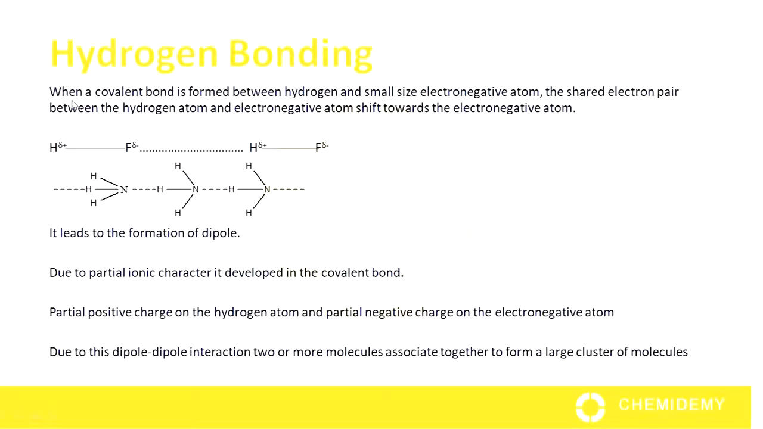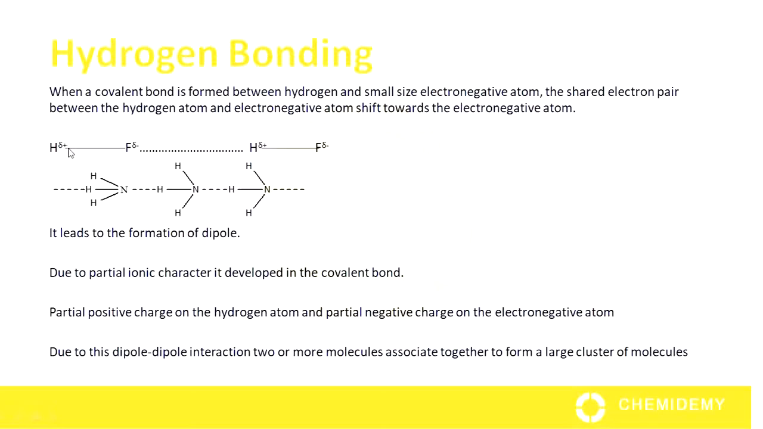So, when a covalent bond is formed between hydrogen and a small size electronegative atom, the shared electron pair between the hydrogen atom and electronegative atom shift towards the electronegative atom. Here we have example of hydrogen fluoride, a covalent bond between hydrogen and fluorine atom. Fluorine is a small size electronegative atom. So electrons shift towards the fluorine atom and fluorine acquires partial negative charge, whereas hydrogen acquires partial positive charge.